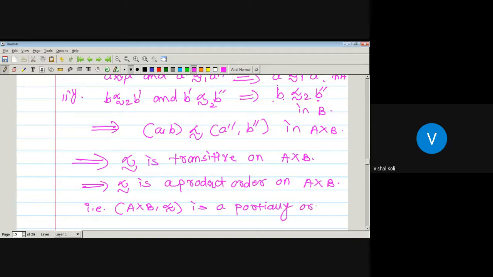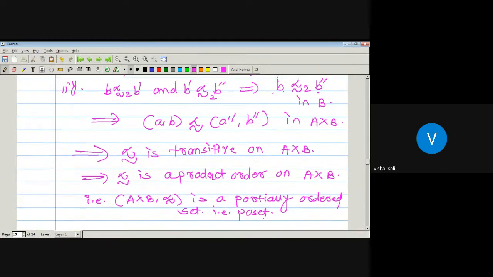Partially ordered set, that is nothing but poset, and hence the proof.